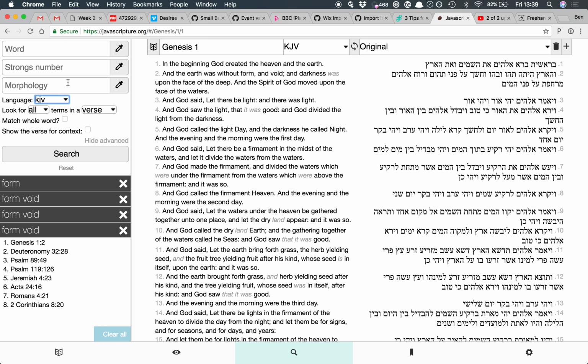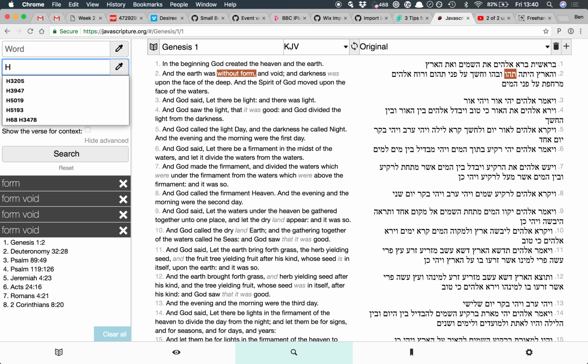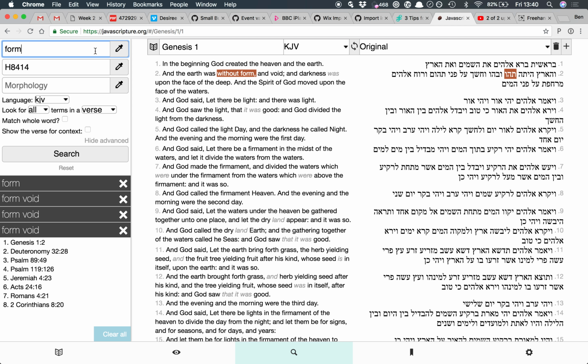You could do things like, so let's say we were looking at the word form, and we wanted to find out this particular word form is the Strong's number 8414. So we could search for H8414. If we put form in here, this will tell us all the places where the word form, this Strong's number, sorry, is translated form, or things like form. And then we change this to be all terms in a word, so we don't want other words which might be translated form, we only care about this one.